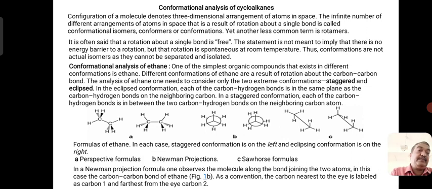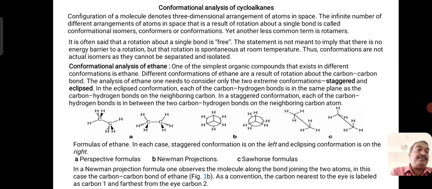If you rotate one of the carbon-carbon single bonds by 60 degrees, you will get another form, that is called staggered. In the staggered form, the hydrogen atoms are not closer, they are far away. Therefore, in the staggered configuration, the molecule is not experiencing any kind of hydrogen to hydrogen repulsion. Therefore, the staggered conformation is considered to be more stable than the eclipsed conformation.